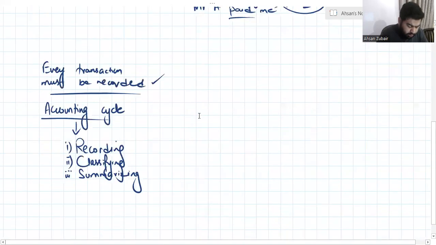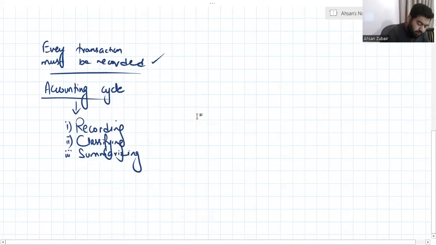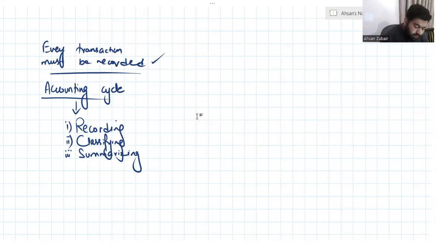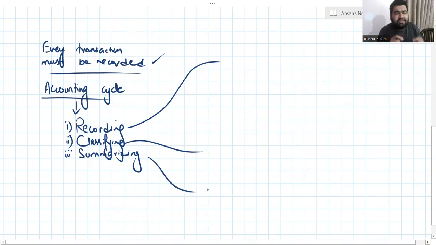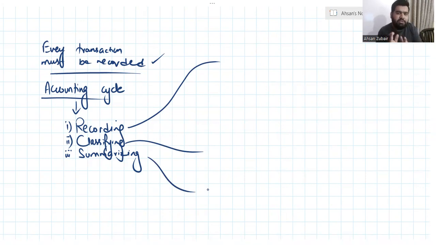So coming towards the accounting cycle, we have seen that the accounting cycle is divided into 3 stages. The first stage is recording, then classifying, then summarizing. When the transaction has been done, like I have sold something, the transaction has been done.